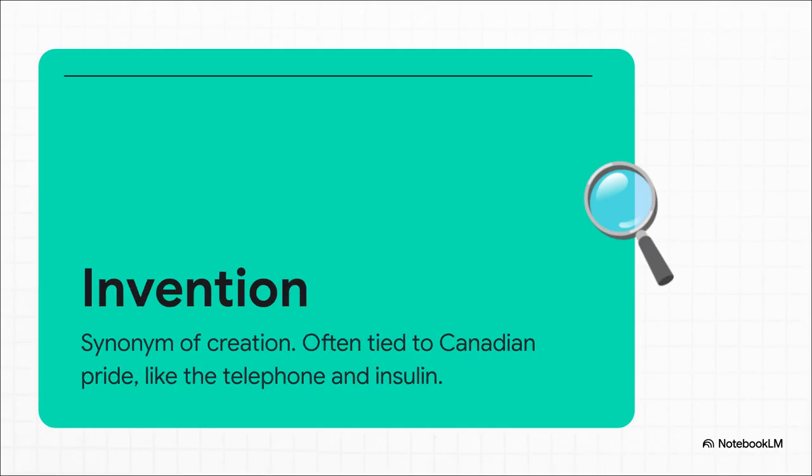Invention. The translation is 发明,创造. We're wrapping up our core words with a term that is often tied to Canadian pride. CELPIP reading passages frequently highlight great Canadian inventions. They absolutely love talking about how insulin, the telephone, and even the sport of basketball were Canadian creations. Recognizing this cultural pride is going to give you great context when you're reading these historical or technological passages.